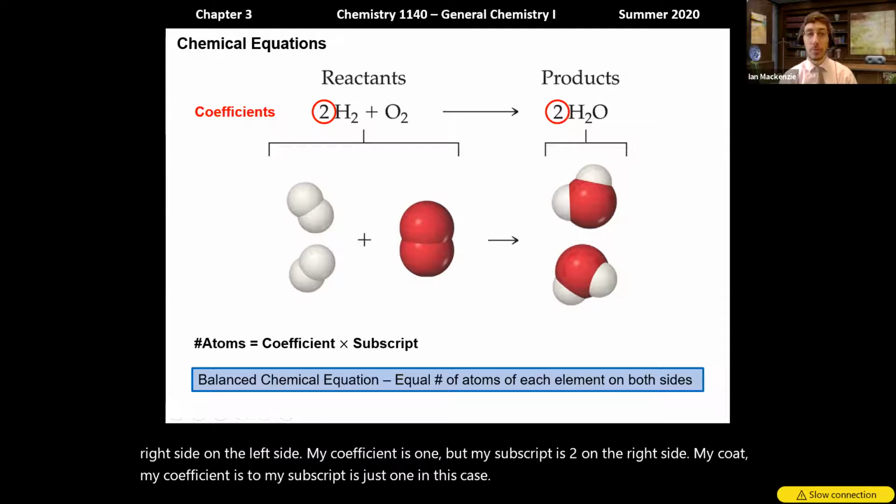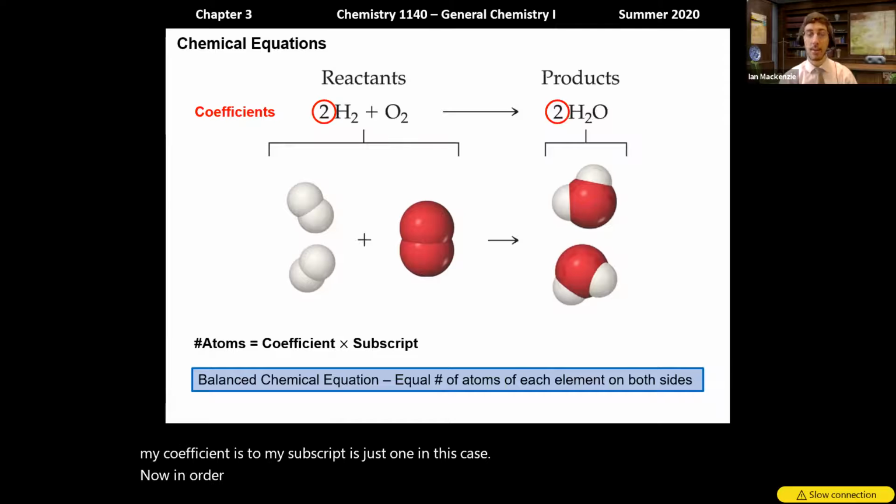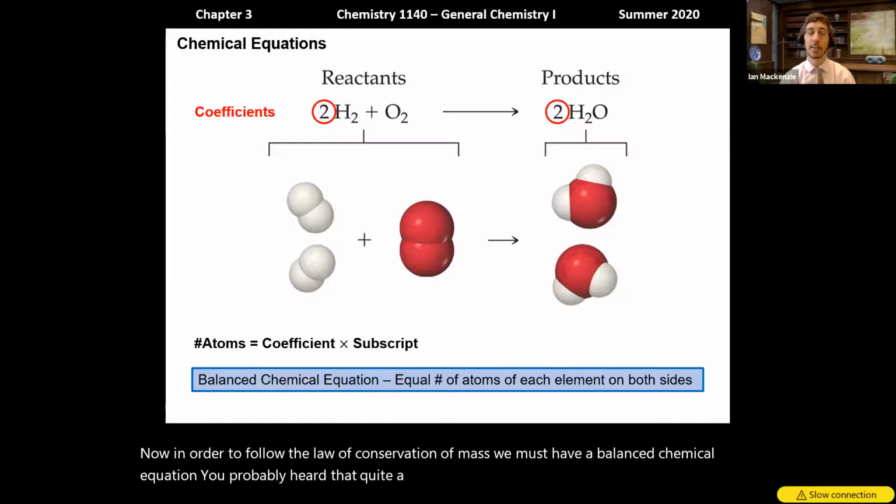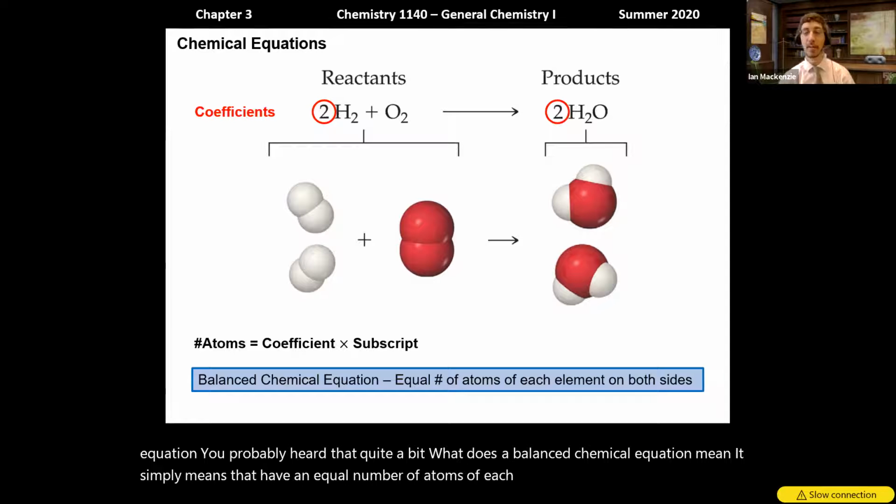Now, in order to follow the law of conservation of mass, we must have a balanced chemical equation. You've probably heard that quite a bit. What does a balanced chemical equation mean? It simply means that I have an equal number of atoms of each element on both sides of the chemical equation, on both sides of the reaction arrow.